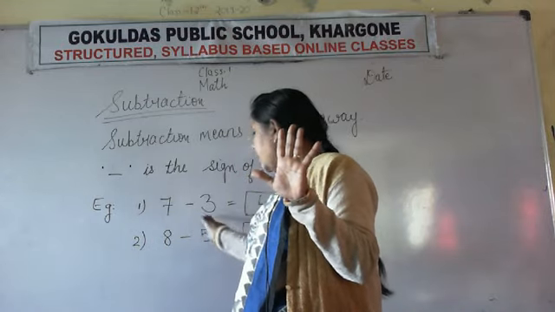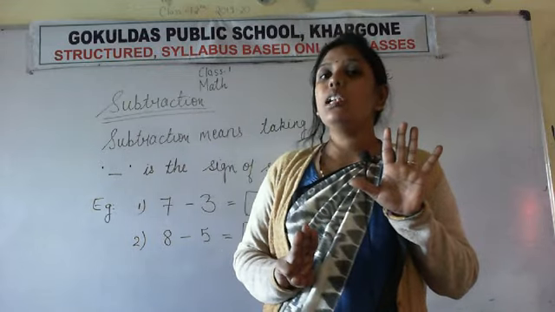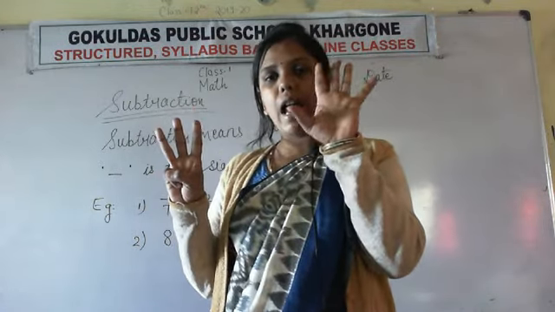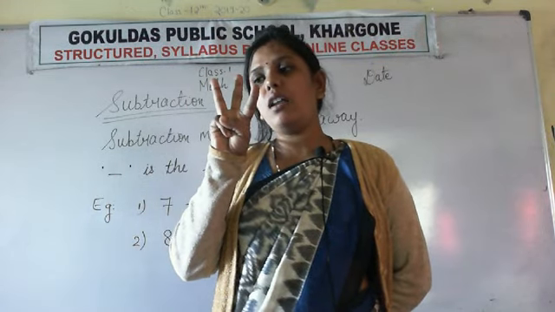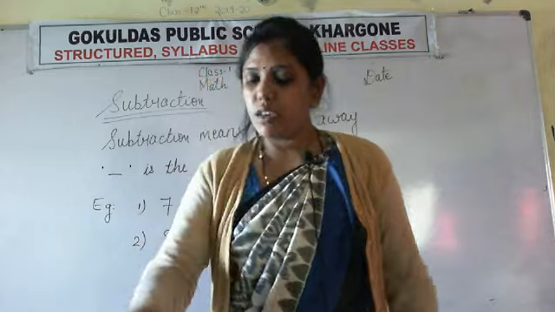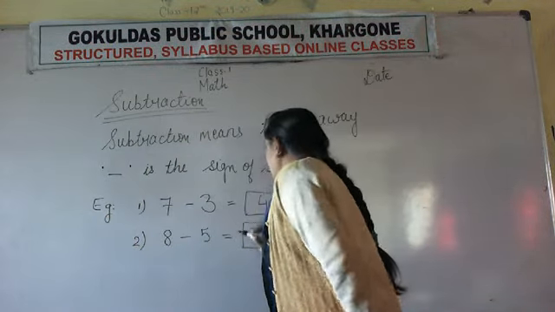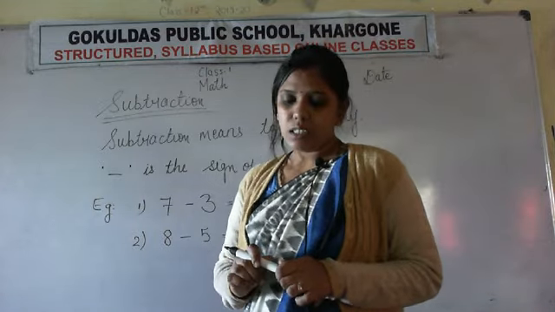Now what is the next number written here? The next number is 5. So you have to take away 5 fingers. This finger 5 I have taken away. So how many fingers remain? Only 1, 2 and 3. So 3 fingers remain. That means 8 minus 5 is 3. So the answer is 3.